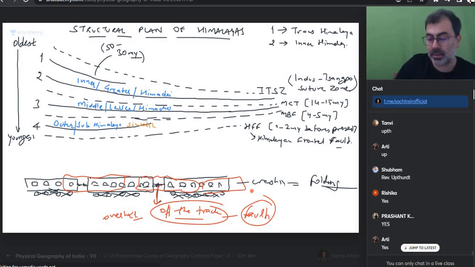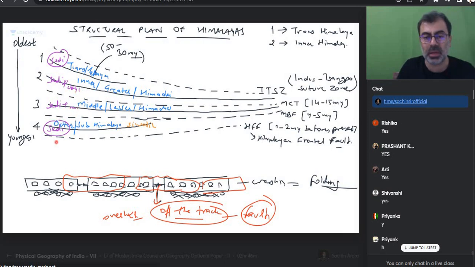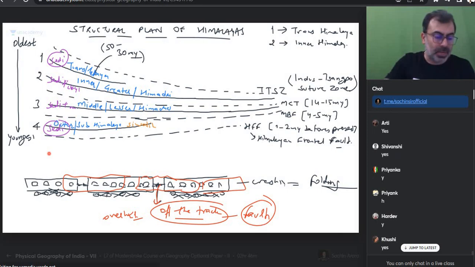Can I say inner Himalayas, or sorry, Trans Himalayas? I have not written it here, I'm sorry. Trans or Tethian Himalayas are sedimentary in nature. These two are sedimentary in nature. They will also have sediments, no doubt about that. But they would also be crystallized and metamorphosed. Crystallized, metamorphosed, everything possible or not? Everyone, did you understand the structural plan of Himalaya or not?